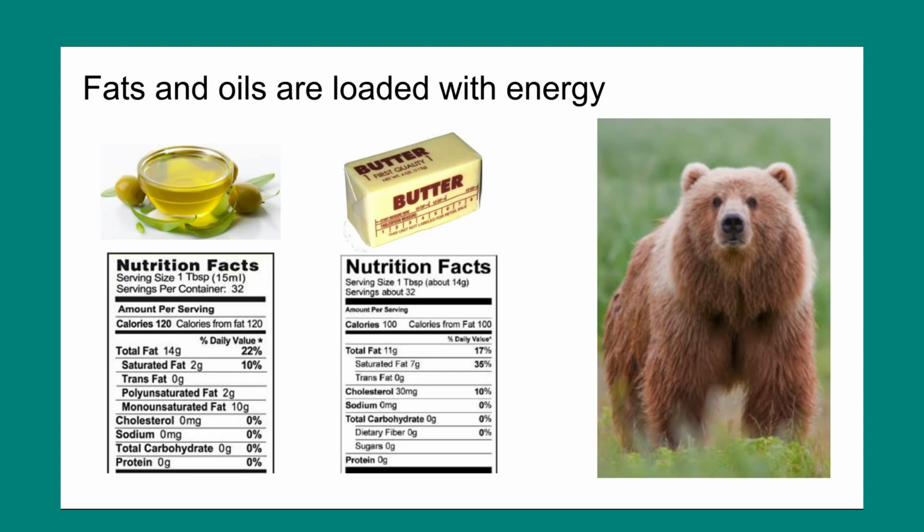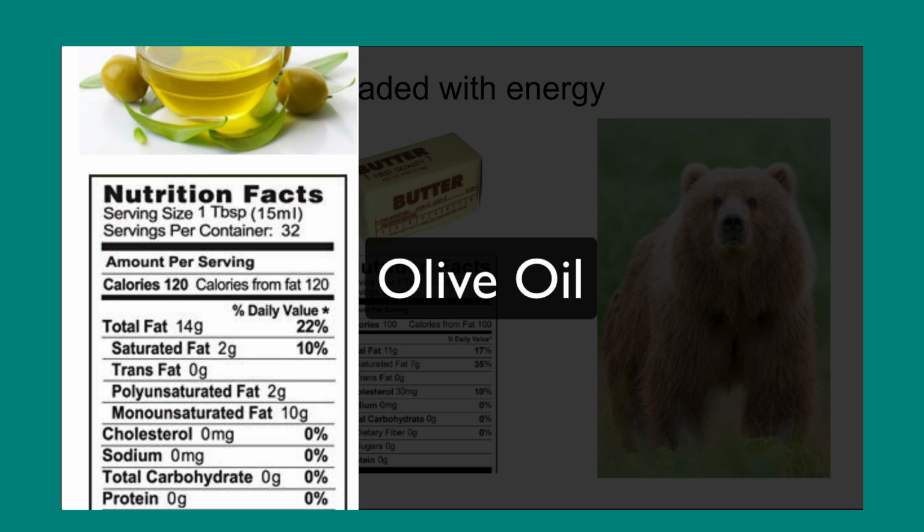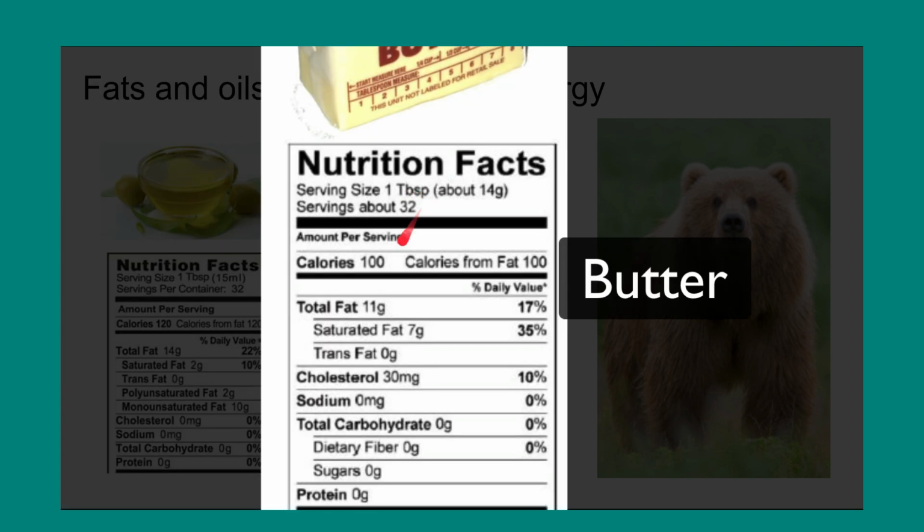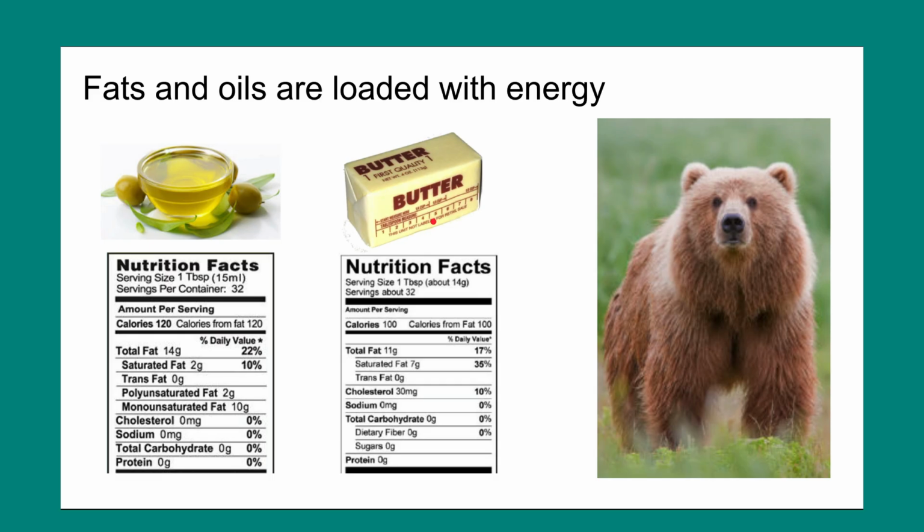Fats and oils are the first subcategory of lipids that we're going to look at, and they are loaded with chemical energy. You can see in this food label over here that 1 tablespoon of oil has 120 calories. A tablespoon of butter has a little bit less, 100, and that's because of the water content of butter. When animals need to store energy, they put on a lot of fat, as you can see in this bear, which is about to go into hibernation.